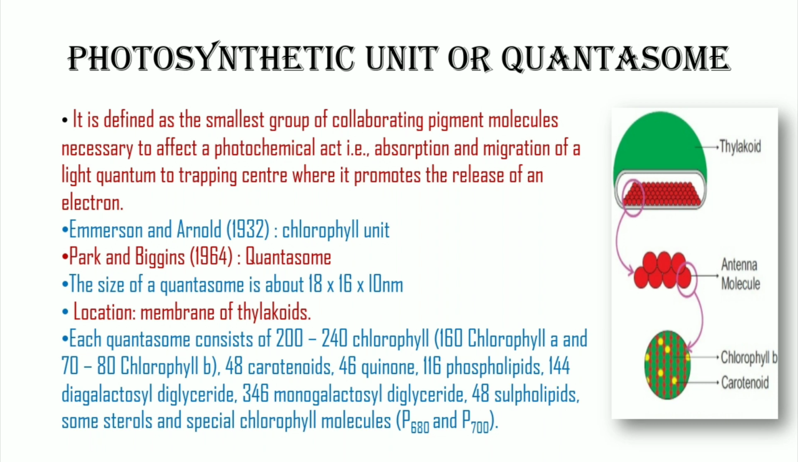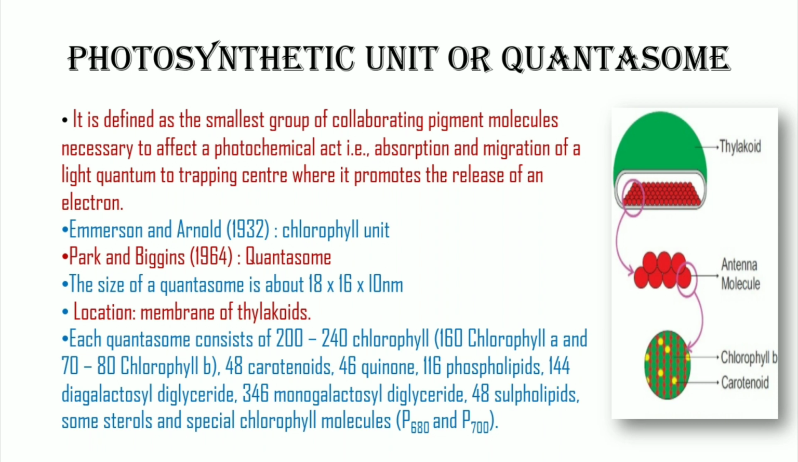Quantasomes are defined as the smallest group of collaborating pigment molecules necessary to effect a photochemical act, that is, absorption and migration of light quantum to a trapping center, where it promotes the release of an electron. Emerson and Arnold in 1932, on the basis of certain experiments, assumed that about 250 chlorophyll molecules are required to fix one molecule of carbon dioxide in photosynthesis.